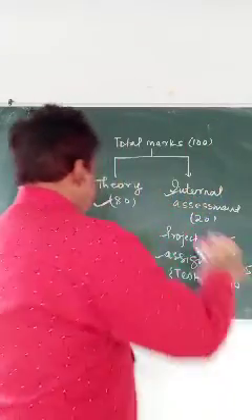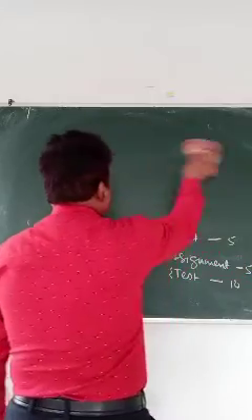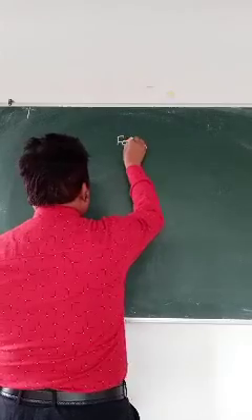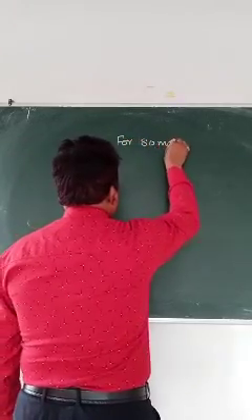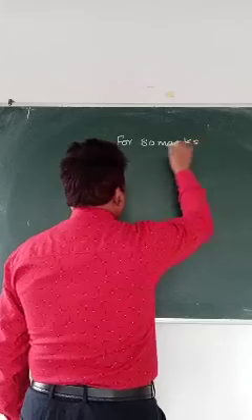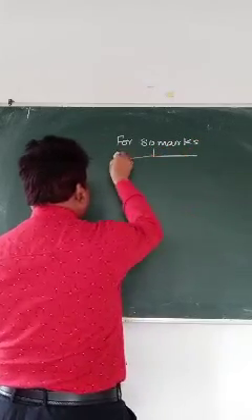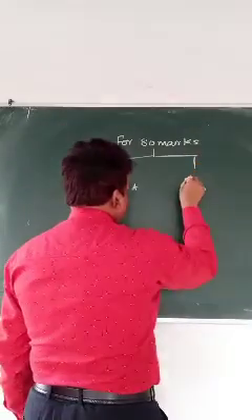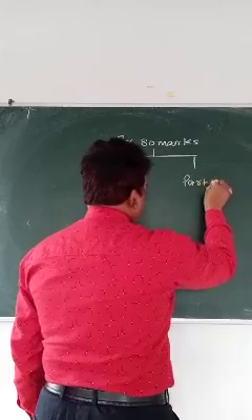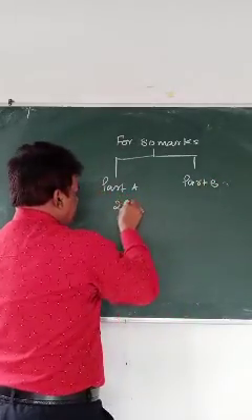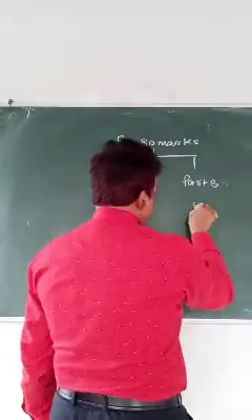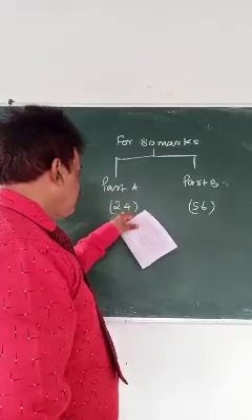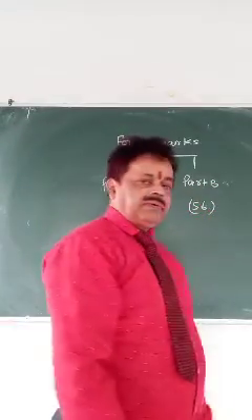Look at it: for 80 marks you will have two parts, Part A and Part B. Part A carries 24 marks and Part B carries 56 marks. It's important to see this now. Part A will have 24 marks. Part B will have 56 marks.